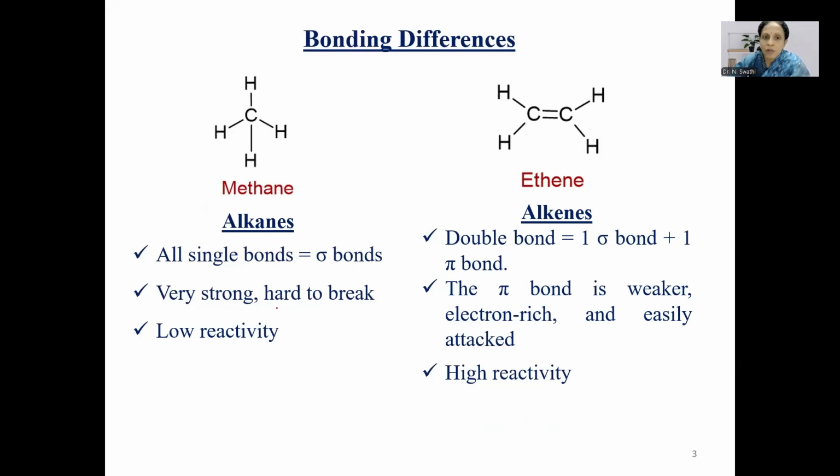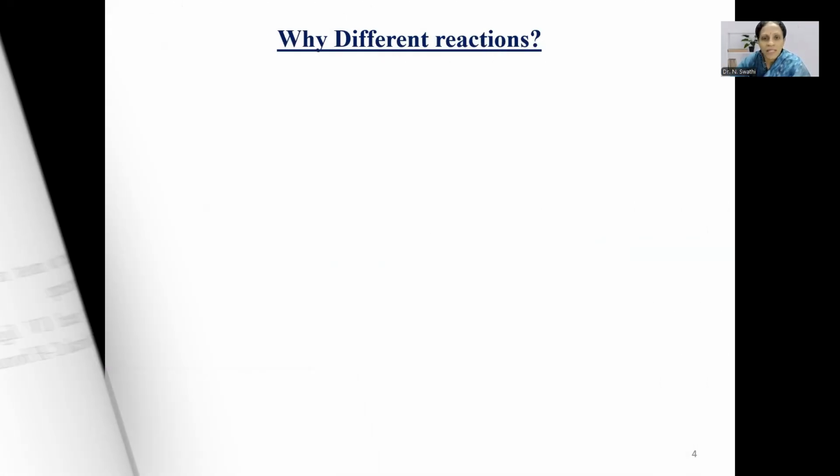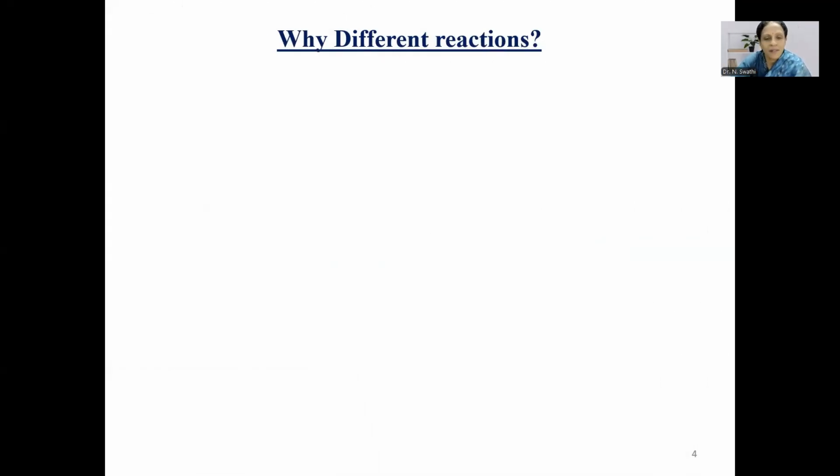So due to the presence of non-polar carbon-carbon and carbon-hydrogen sigma bonds, alkanes have low reactivity, while in the case of alkenes, due to the presence of pi bonds, they are considered to be electron-rich species and hence they exhibit high reactivity. Now let's see why they undergo different reactions.